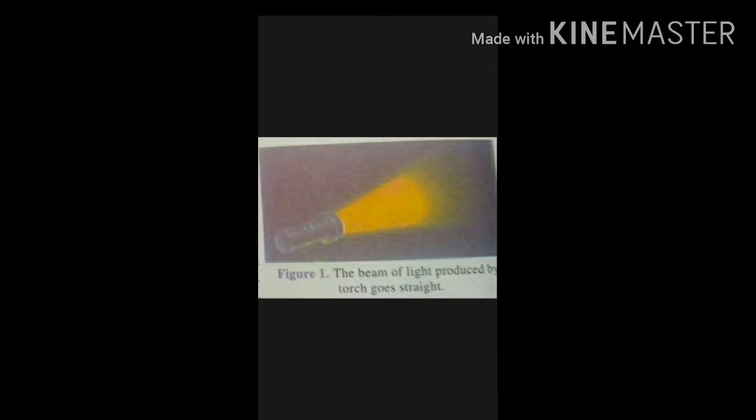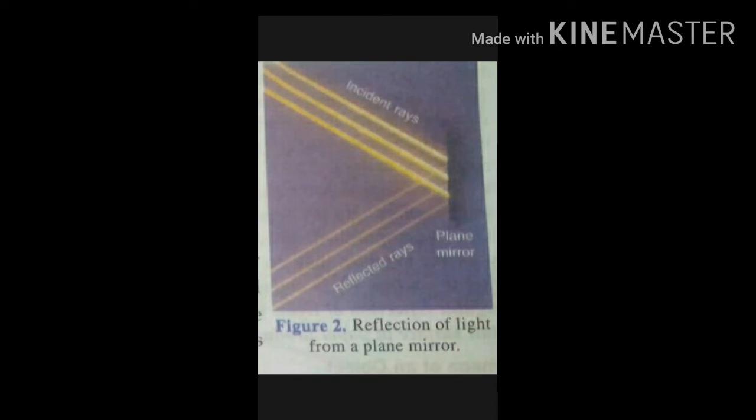When the air in a room is dusty, we can see a straight beam of sunlight entering the room through a narrow opening or hole. This observation also shows that light travels in a straight line path. We will now discuss the reflection of light from a plane mirror in somewhat detail.